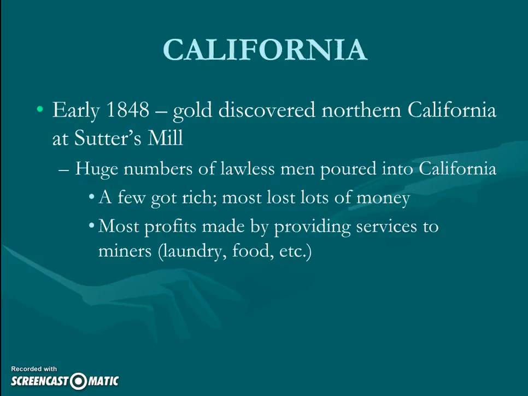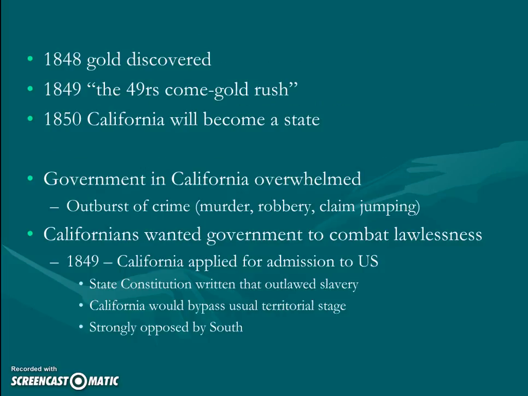And that's going to be key because essentially California is going to need help, because they're going to have a huge number of people coming in for the gold rush, and they're not going to be able to police this influx of folks. So they're going to need a little bit of extra help. So essentially, California is going to have to call in the reserves, and of course that's the United States. So their government is, as I said, overwhelmed. You have the outburst of crime, a lot of murder, a lot of robbery, etc.